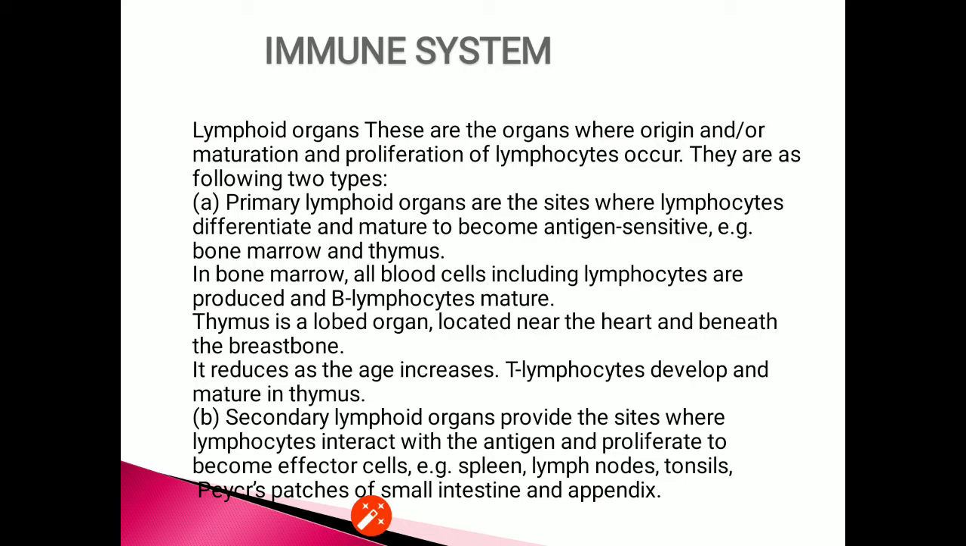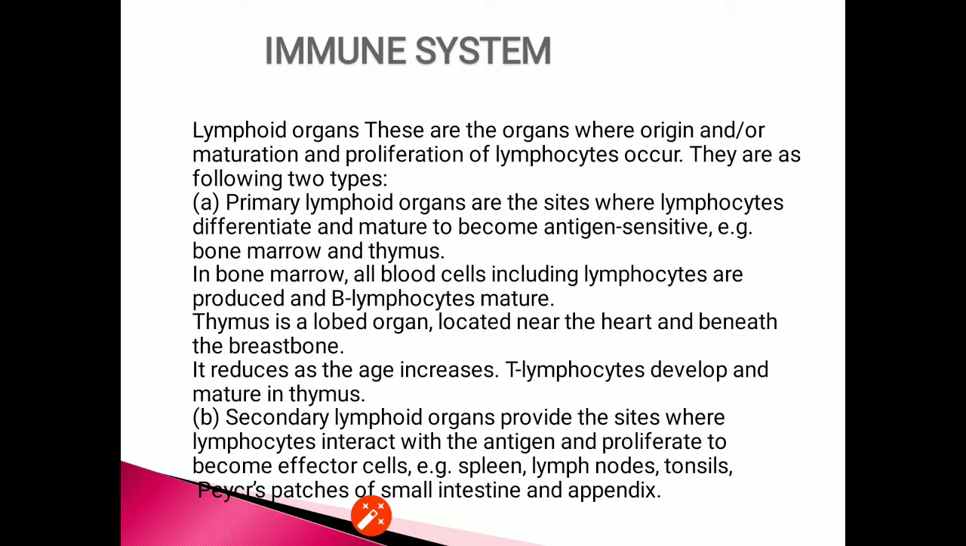In bone marrow, all blood cells including lymphocytes are produced and B lymphocytes mature. Thymus is a lobed organ located near the heart and beneath the breast or chest bone. It reduces as the age increases. T lymphocytes develop and mature in the thymus.